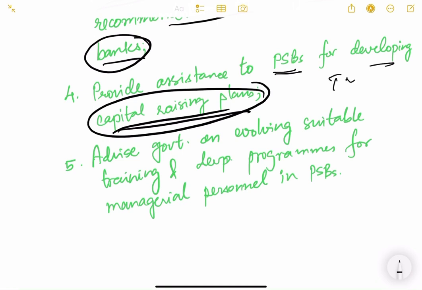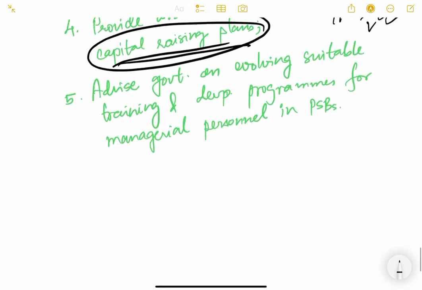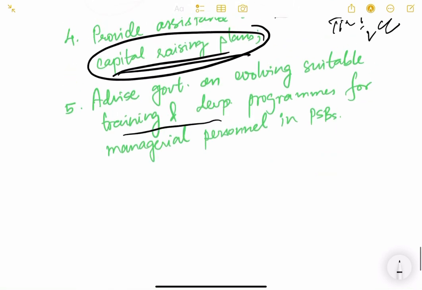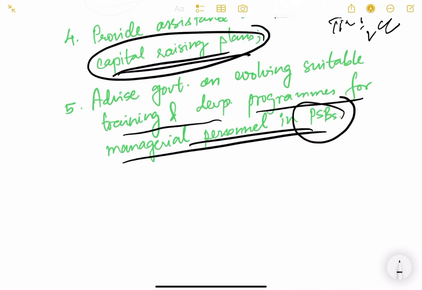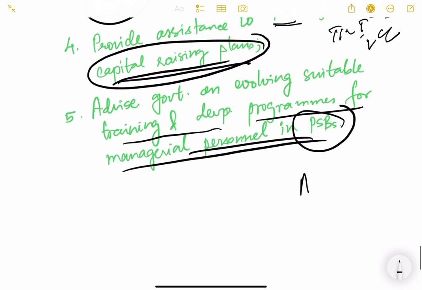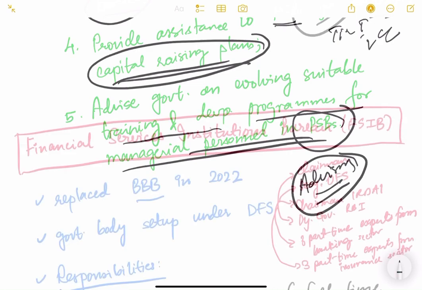And also advise government on evolving suitable training and development programs for managerial persons in the public sector banks. So basically, as you can understand, it has an advisory role. It advises government, it prescribes to the government what should be done, who should be appointed as the chairman, and then finally government takes the decision.